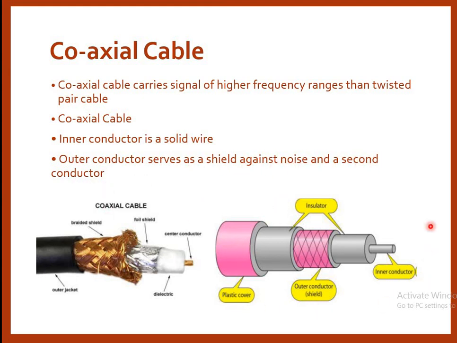So if you observe the pictorial representation, this one is your inner conductor. The inner conductor is coated with an insulator, and above that is your outer conductor, which is a shield, and above that is also an insulator coating, and this whole arrangement is embodied in a plastic cover. So this is the internal representation of a coaxial cable. It has the inner conductor and outer conductor, both coated with insulator, and all of this is kept inside a plastic cover. So this is the actual representation of a coaxial cable.